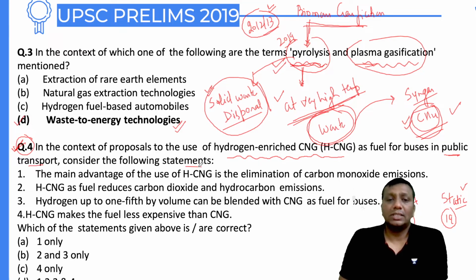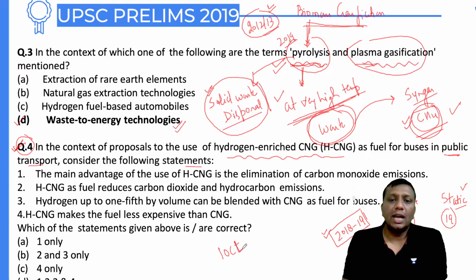Actually, you know, guys, this question is connected with 2019. Why is it so? In 2018-19, you know what happened? In Delhi, road buses are already CNG buses. Government buses are CNG. Inside Delhi, only CNG buses are allowed. CNG buses have methane as the source of energy. Actually, the Delhi government has a deal with the Indian Oil Corporation Limited, IOCL.